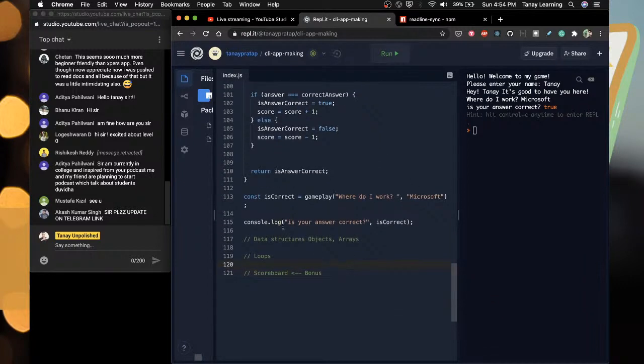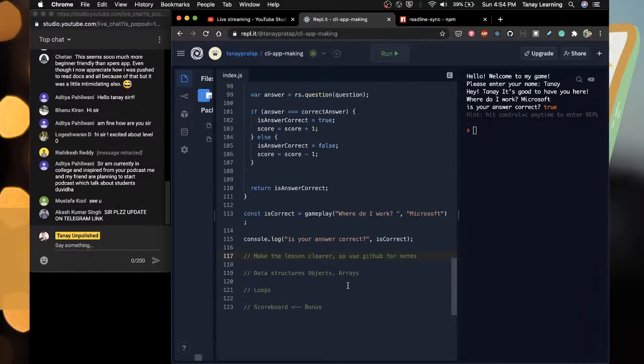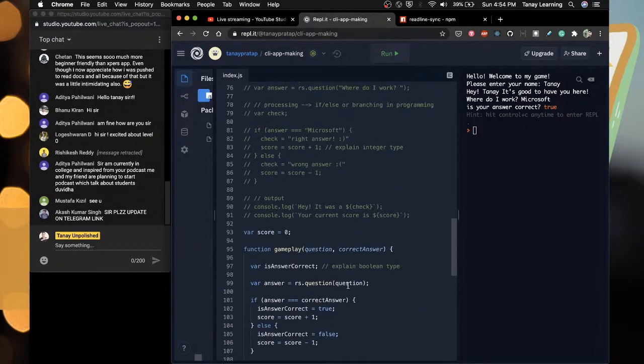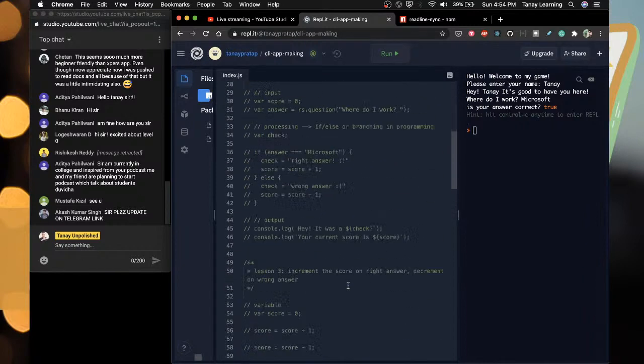Also let me write this down before I make the lesson clearer. Use GitHub for notes. So I'll make all the notes in GitHub. You will see how I do this, how I plan all of this, so that it becomes very clean.